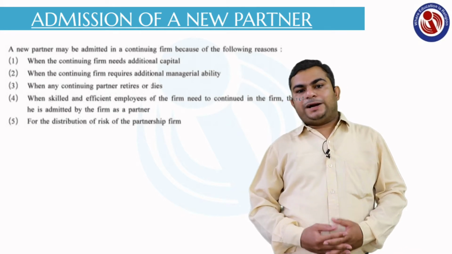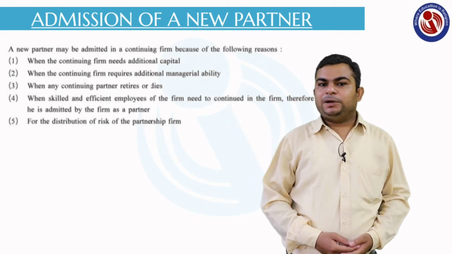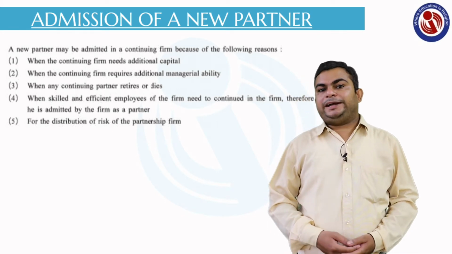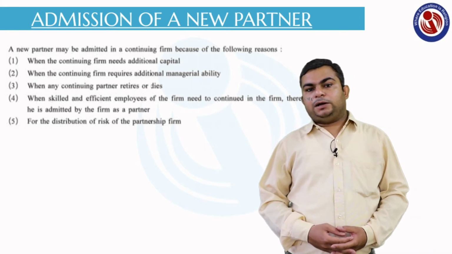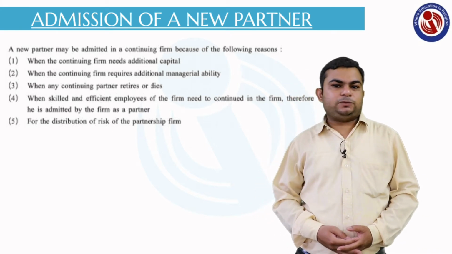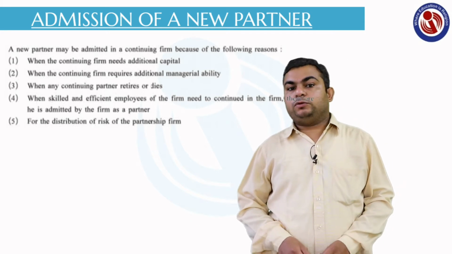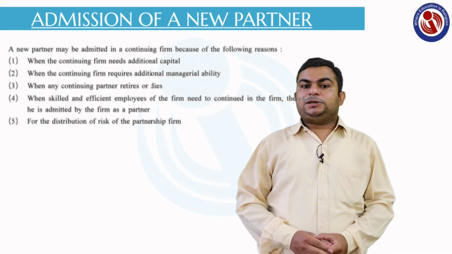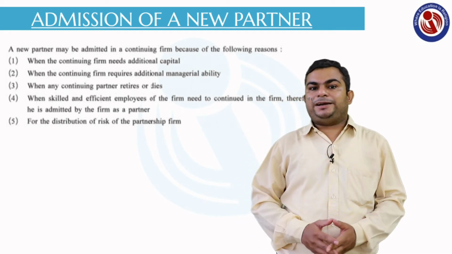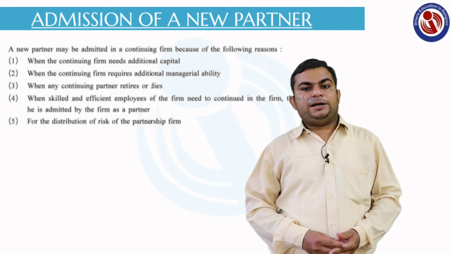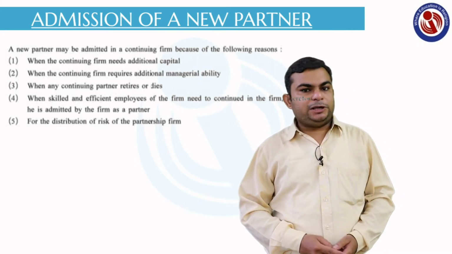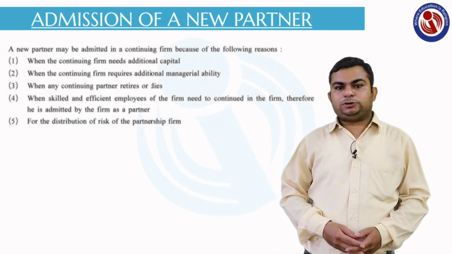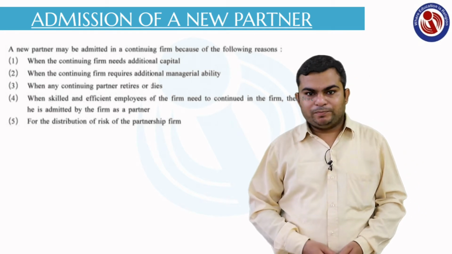For example, 2 partners who were already working in a partnership firm may be unable to carry out all the business activities. So for that, they may admit 1 new partner for administrative purposes, that is, for doing all the management work. Next, if any partners wish to expand their business, to start a new venture or a new business premises, they may require some person for handling that new premises. For that purpose also they may admit a new partner.